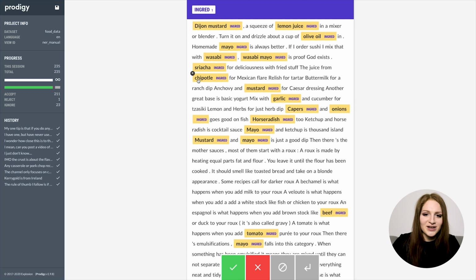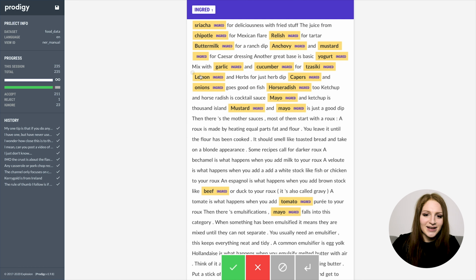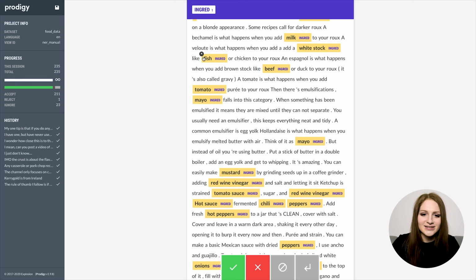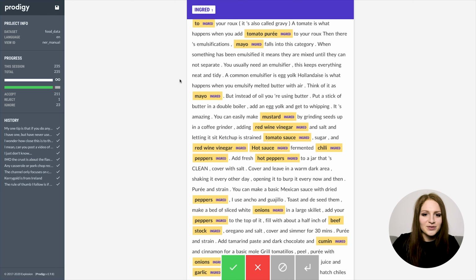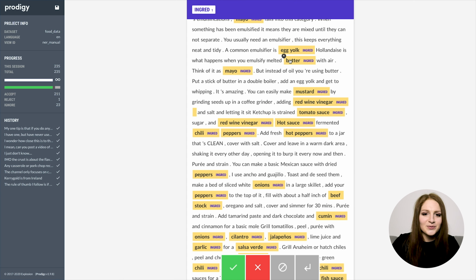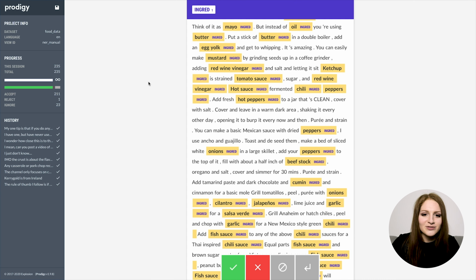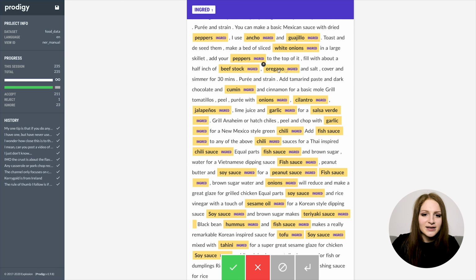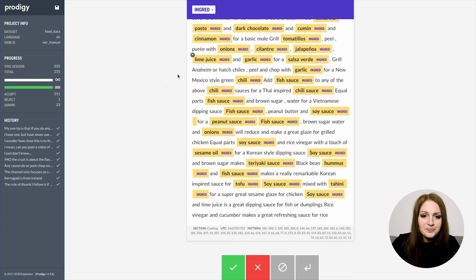So this post was actually great, and I kind of want to find it and bookmark it now. It basically explains various different sauces and dips that you can make with a few staples and what they mean, and it's a pretty good summary. So I kind of want to save that now. And I'm also getting a bit hungry.